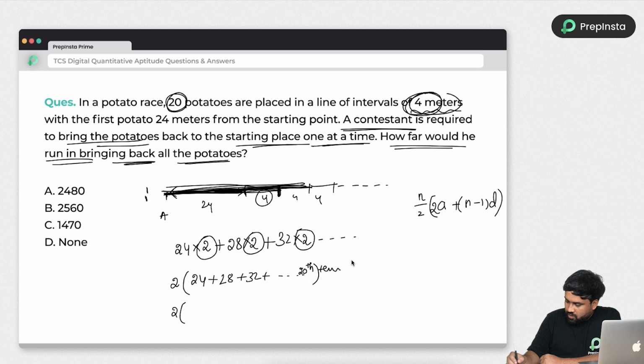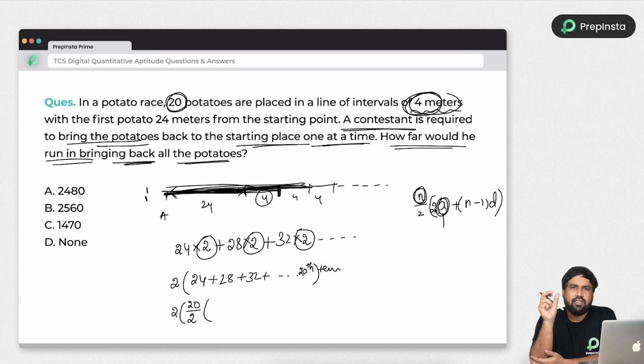So 2 into, what is n meant by? N meant by total number of terms. How many terms? 20 times we are running, right? So 20 terms. So 20 divided by 2 into 2a. A means the starting variable or the initial number, which is nothing but the first distance he has traveled, or the first element in the progression of the series, is 24.